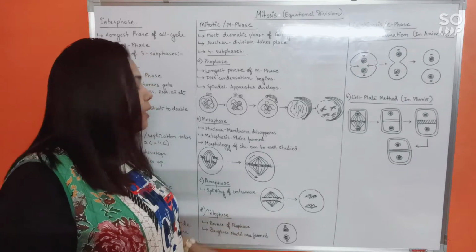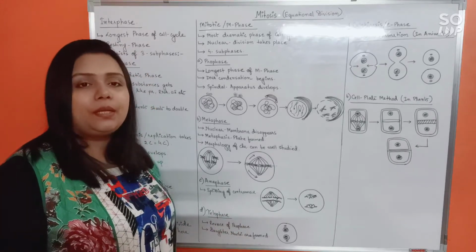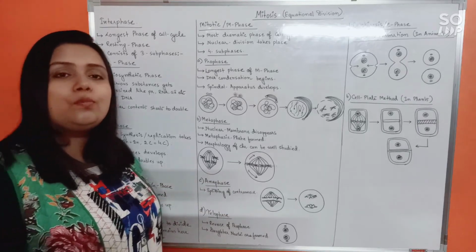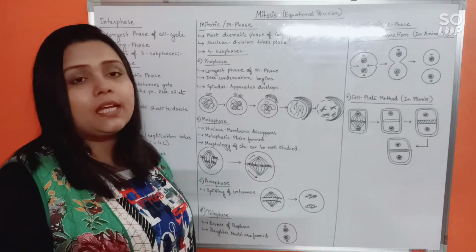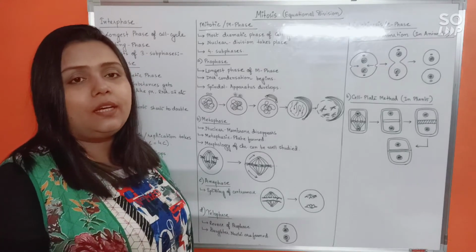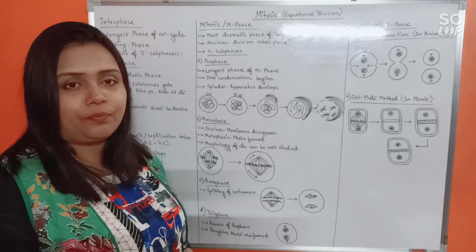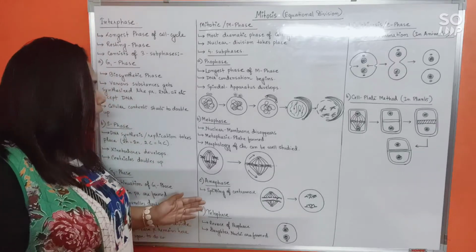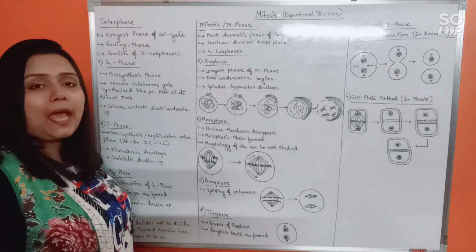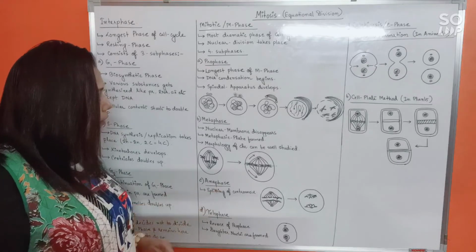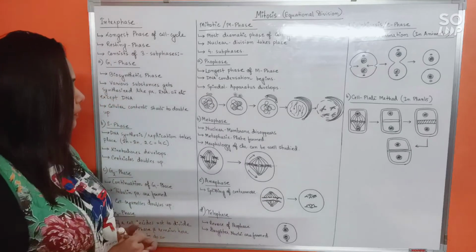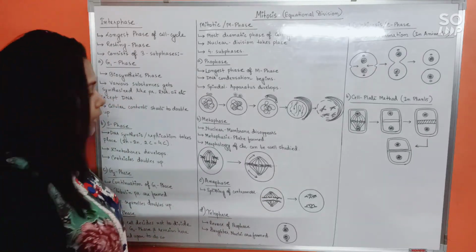Alright, so these are important events happening in the metaphase. Also do remember, because in the metaphase the chromosomes are at their thickest state, that's why metaphase is an ideal stage to study the morphology of the chromosomes. Alright. Now, after metaphase we come to the next phase, that is anaphase. In the anaphase, mainly what would happen is that there will be splitting of the centromere.